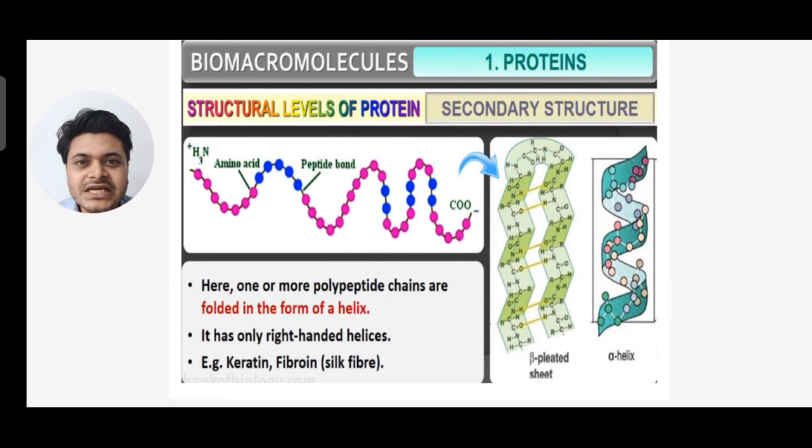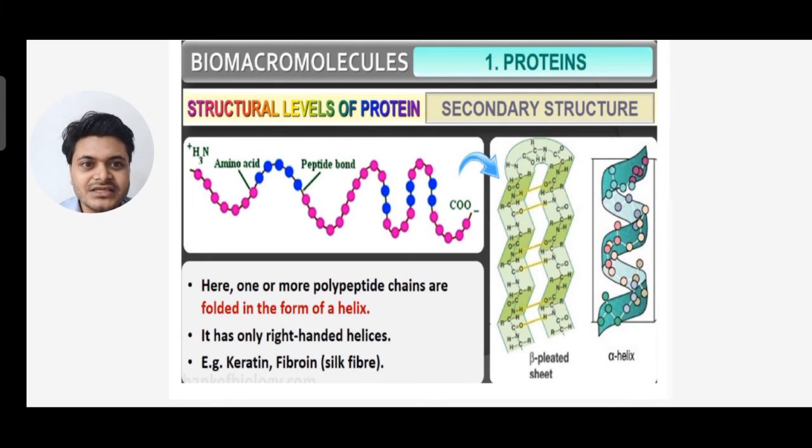Now moving to the secondary structure of protein. Here one or more polypeptide chains are folded in the form of a helix. It is not a straight structure; it is folded into a helical structure, called the alpha helix, or it is folded into a beta pleated sheet. You can see on the right-hand side it can be folded as an alpha helix or a beta pleated sheet. It has only a right-handed helix.